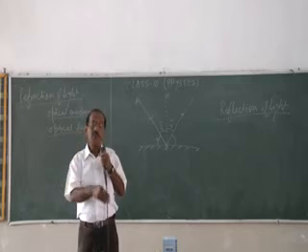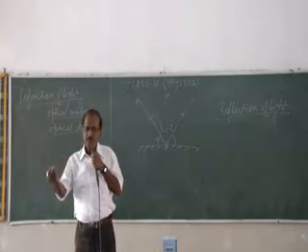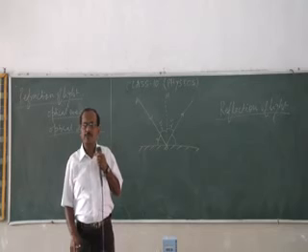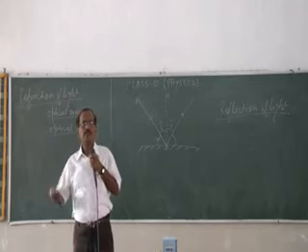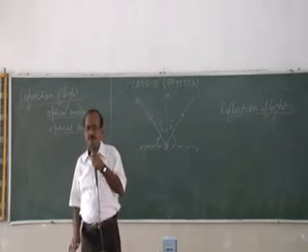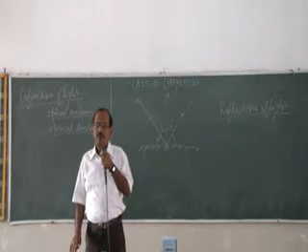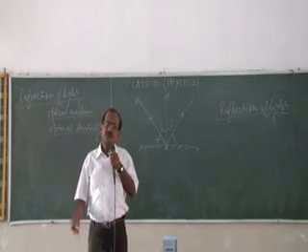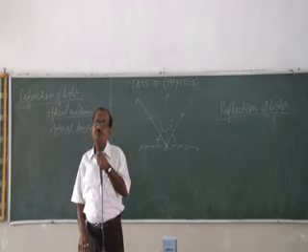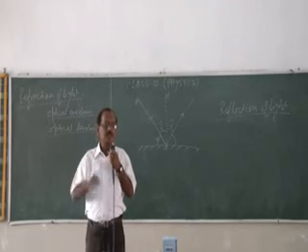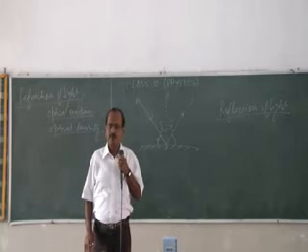But it is different from the general density. Density we define as mass by volume, and that density depends on the intermolecular space. But optical density affects the speed of light.